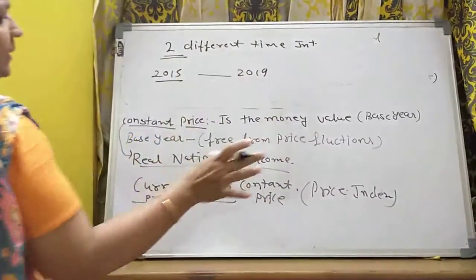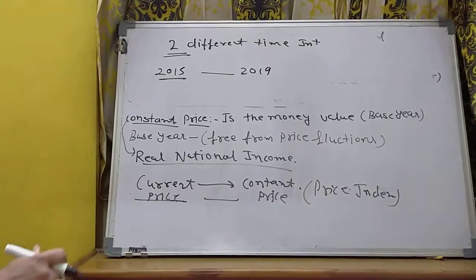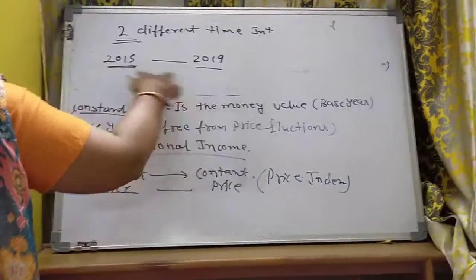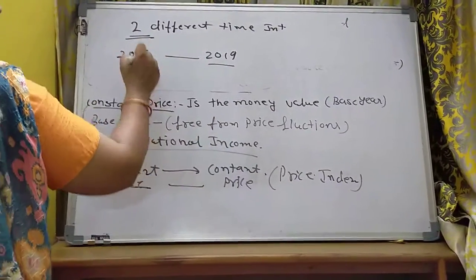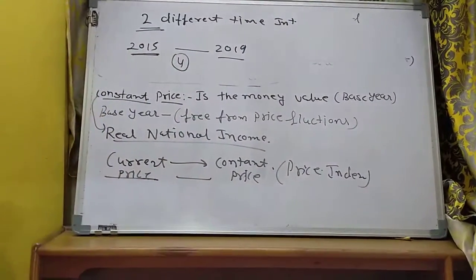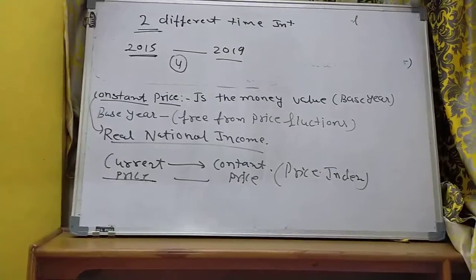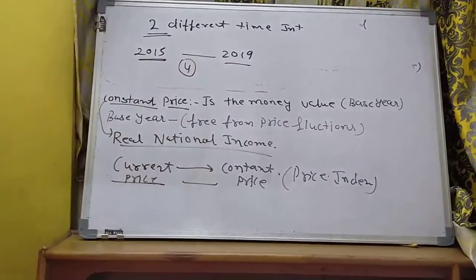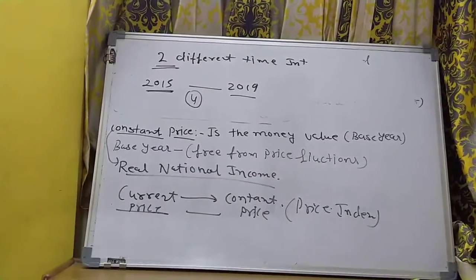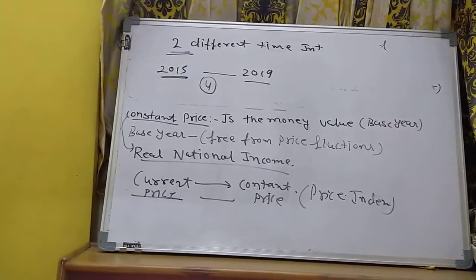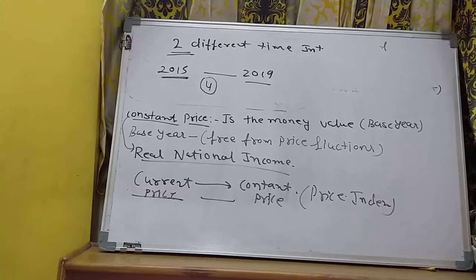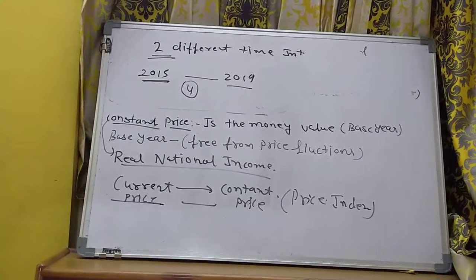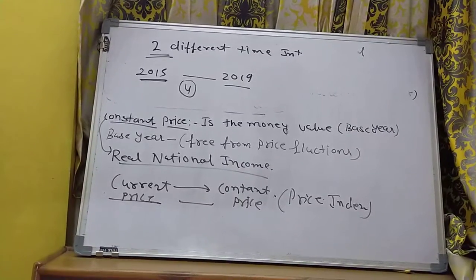We do not consider 2020 as the current year also. So 2015 and 2019, that is between two different time intervals. It means about a 4 year interval. So what is the price index? Price index is an index number which shows the change in price level between two different time intervals.